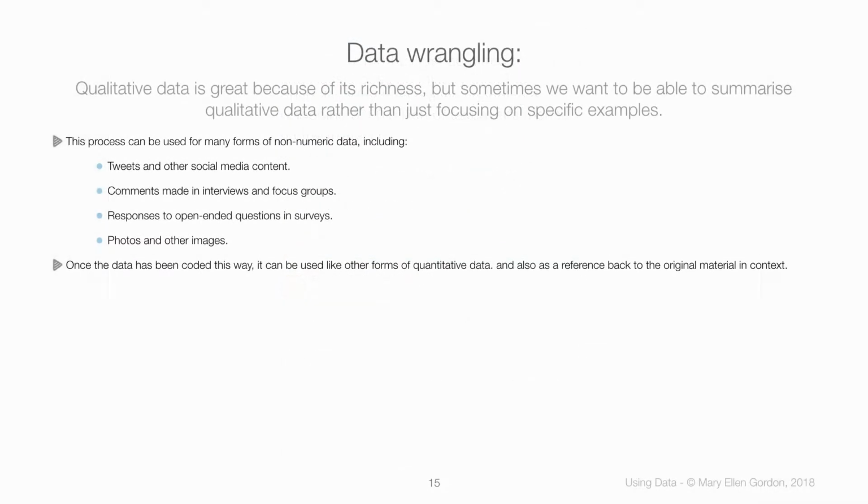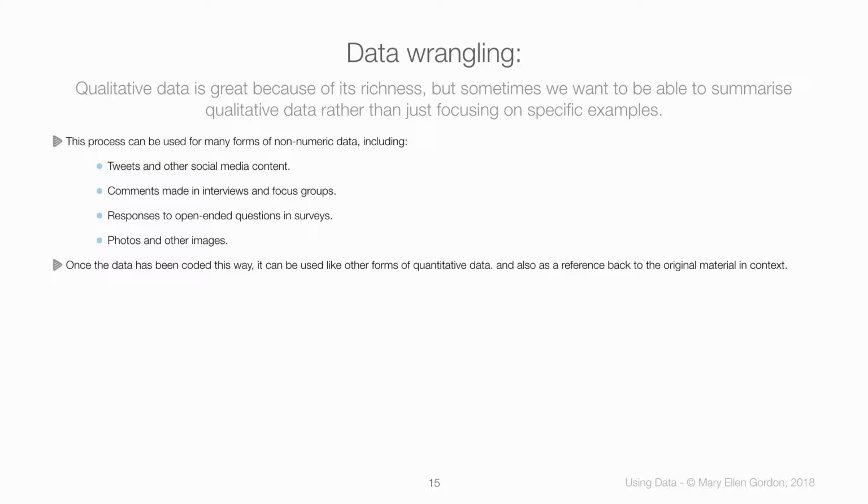So this process of coding qualitative data can be used for many forms of non-numeric and numeric data. Those would include tweets like we just saw. It would also include other social media content. Why it's done most often for Twitter is just because that data is more accessible than data on places like Facebook and Instagram. We can also use the same sort of approach with comments made in focus groups or interviews.